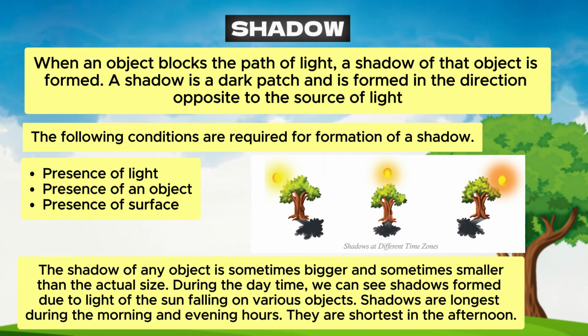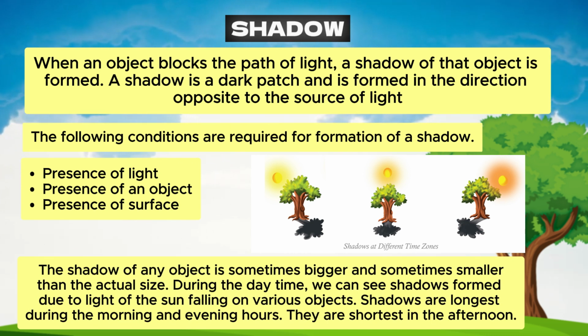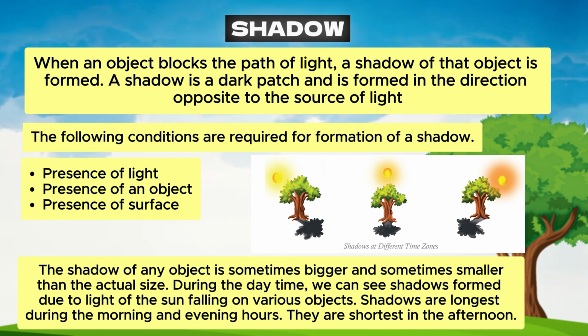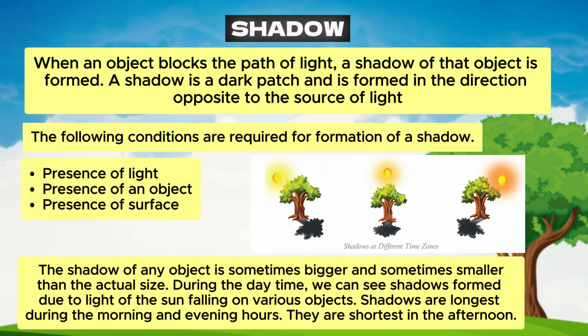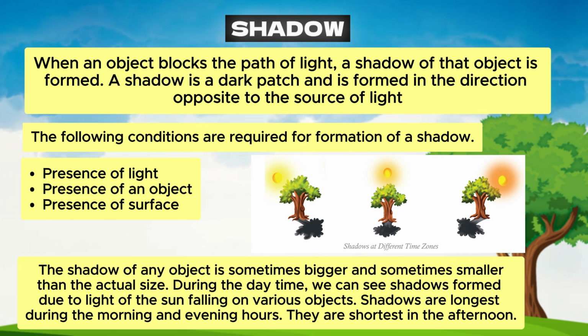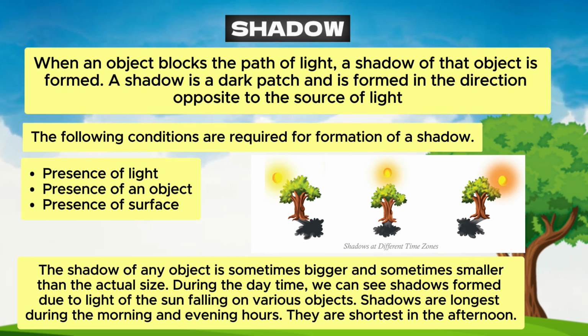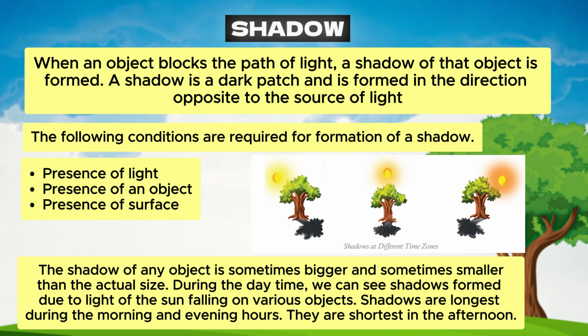The shadow of any object is sometimes bigger and sometimes smaller than the actual size. During the daytime, we can see shadows formed due to light of the sun falling on various objects. Shadows are longest during the morning and evening hours. They are shortest in the afternoon.